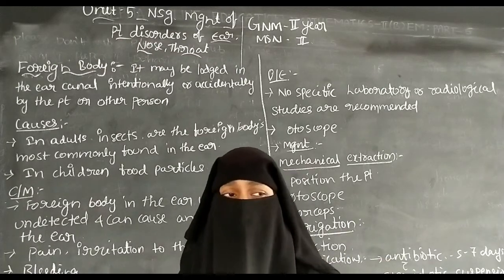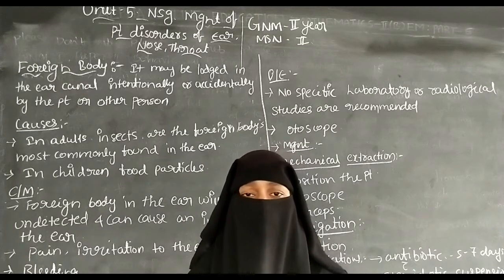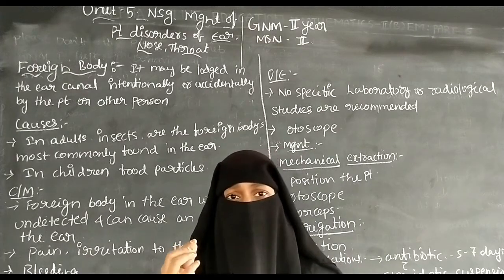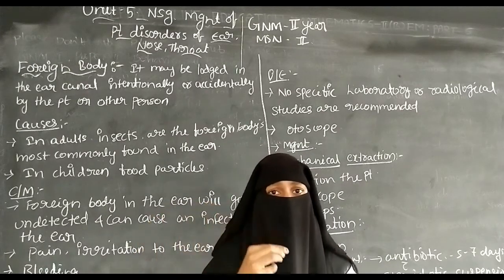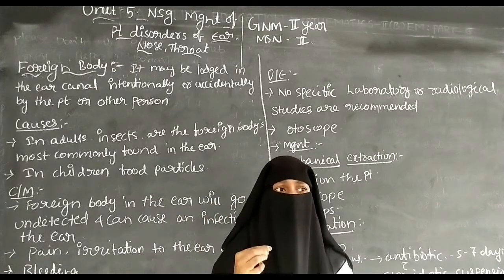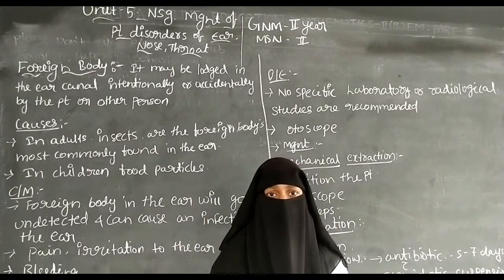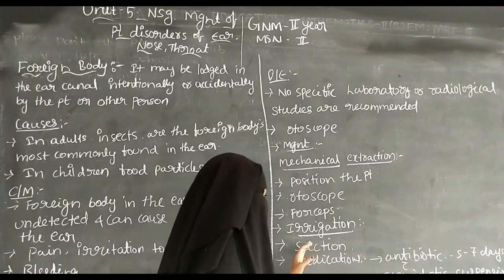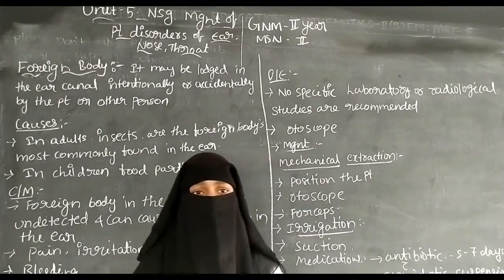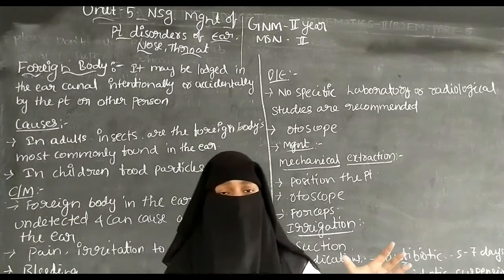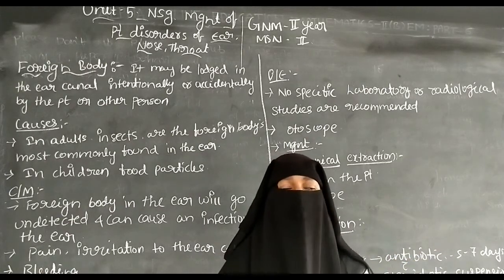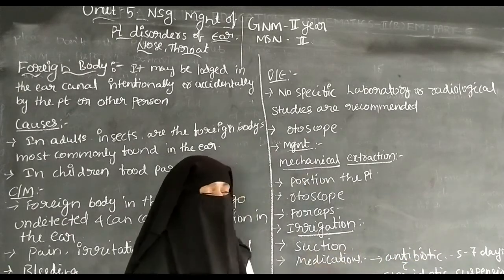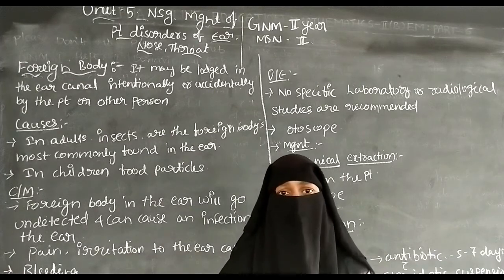So suctioning means, through a catheter, a catheter is like a small tube, we send the catheter inside the ear and take out through that tube the foreign material inside the ear. So suctioning means using the catheter along with the forceps to remove the foreign materials from the ear canal.